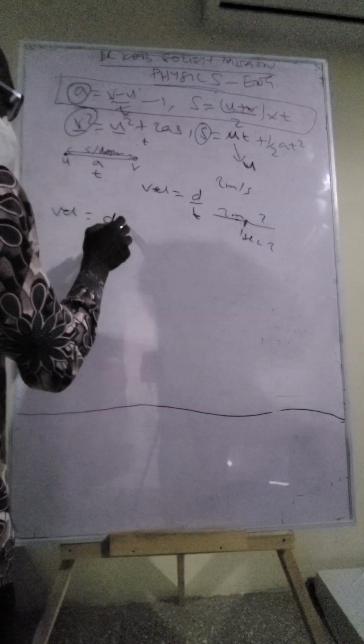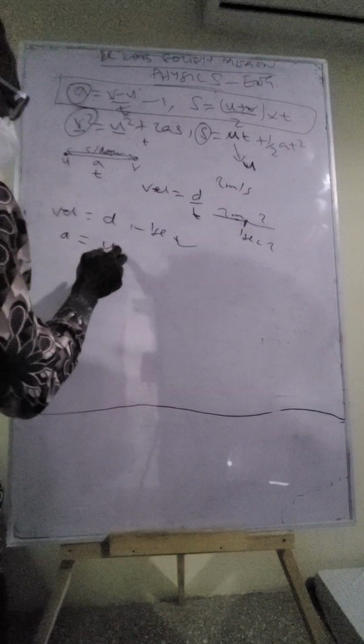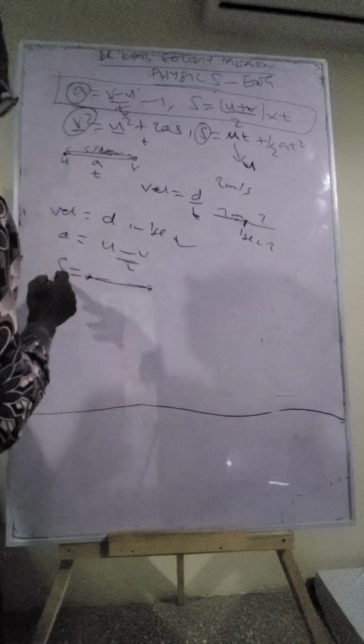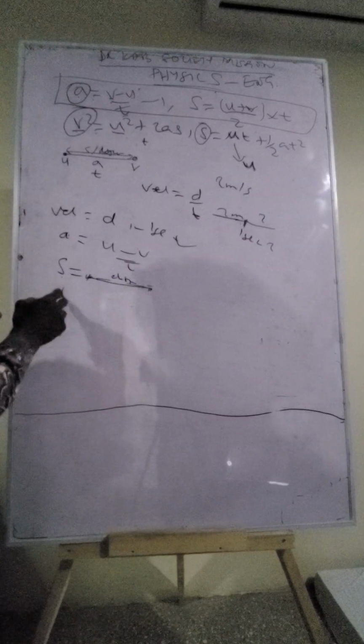When velocity is given to you, try to split it into the distance that has been moved in 1 second. When acceleration is given to you, try to reason it out as the change in velocity. So changing from u to v over a certain time is the acceleration that has been given to me. And when distance is given to you, think about it as the change in position from one side to the other. The space between them is the distance. If we are looking at the direction, then it becomes displacement. Then the time for those kinds of movements.